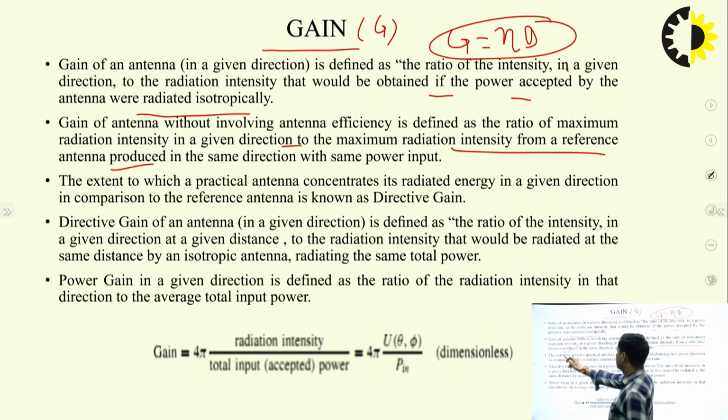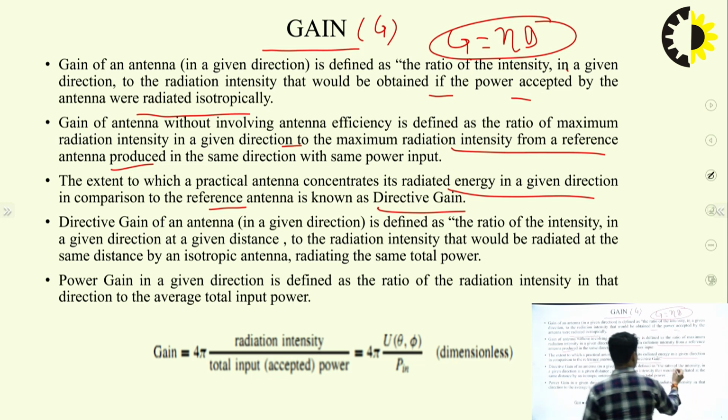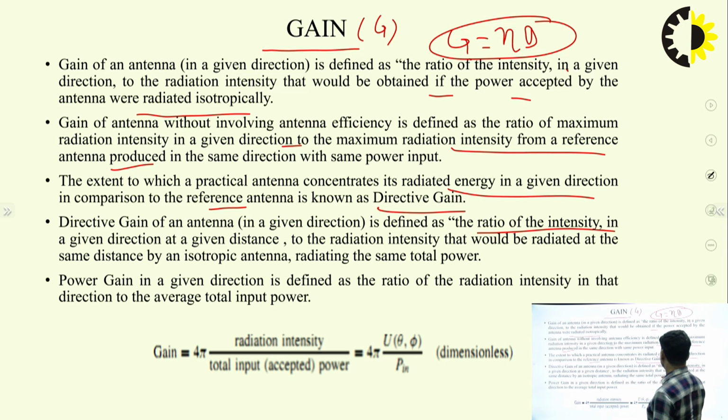Similarly, the extent to which a practical antenna concentrates its radiated energy in a given direction in comparison to the reference antenna, as defined in the point above, becomes the directive gain. The directive gain is defined as the ratio of the intensity in a given direction at a given distance to the radiation intensity that would be radiated at the same distance by an isotropic antenna radiating the same total power. The power gain is defined as the ratio of the radiation intensity in that direction to the average total input power.